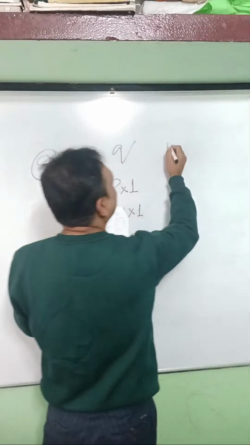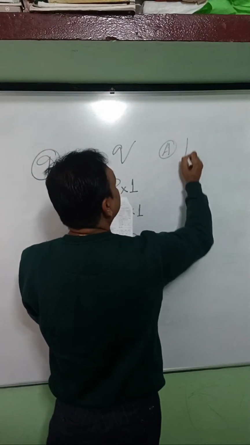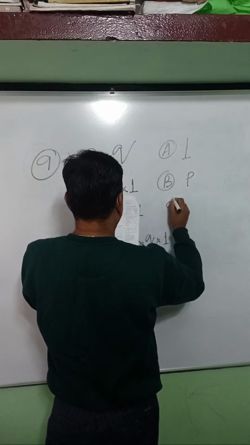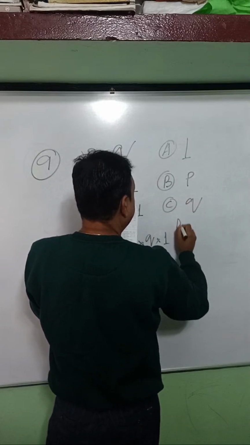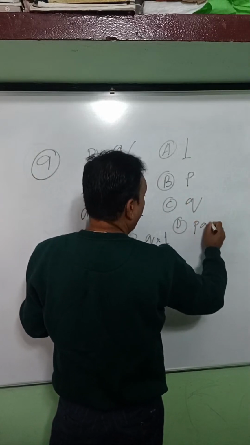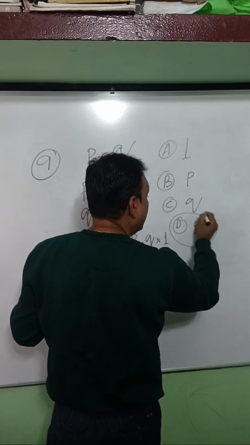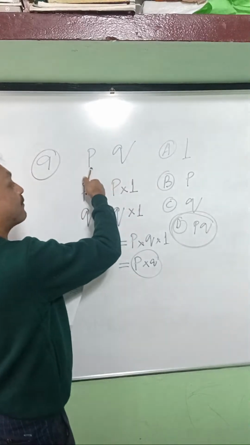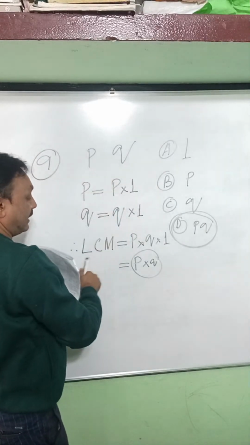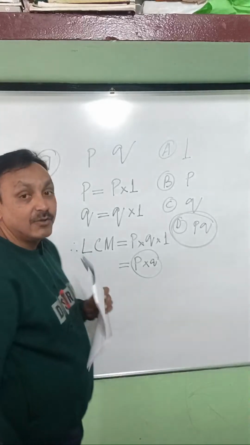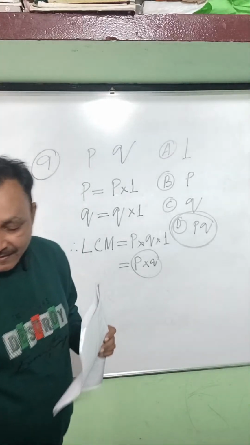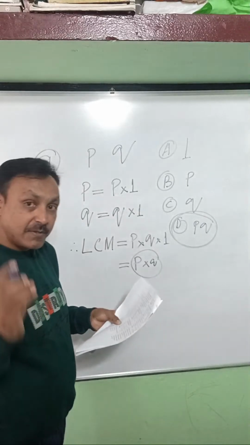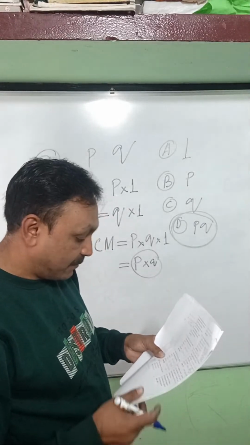Option D. A is 1, B is P, C is Q, D is PQ. So the answer is PQ. The LCM of two relatively prime integers P and Q is always P into Q. Is it clear?